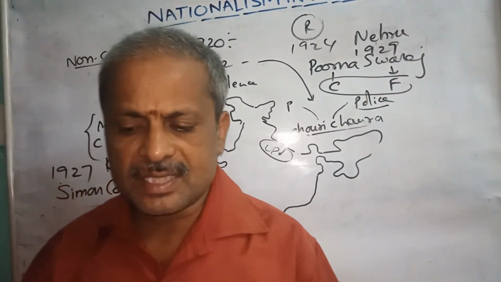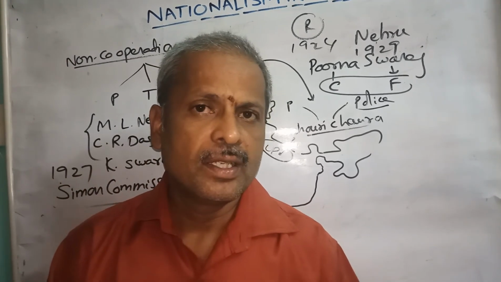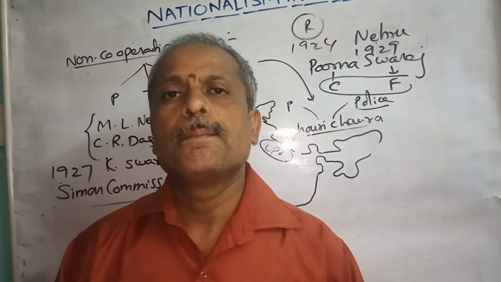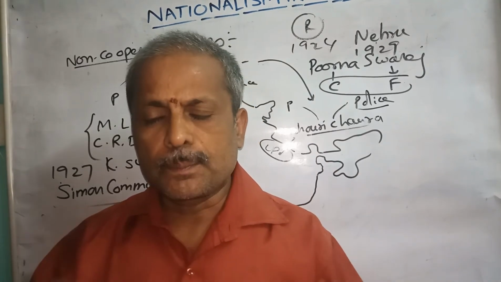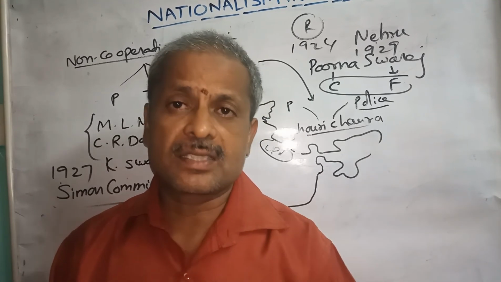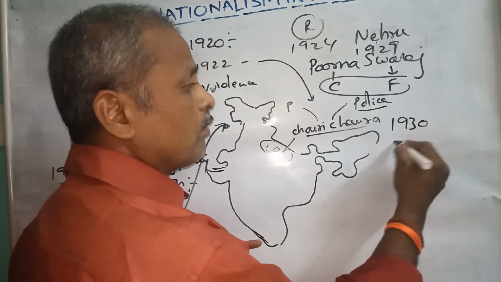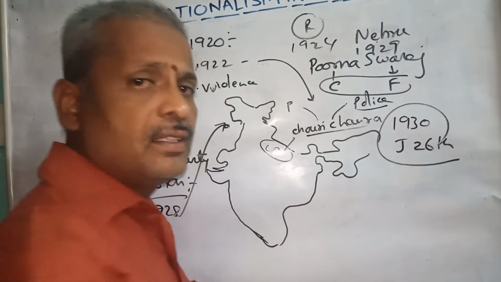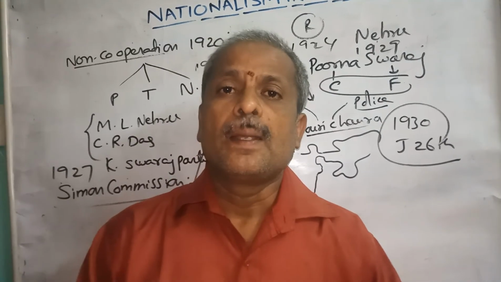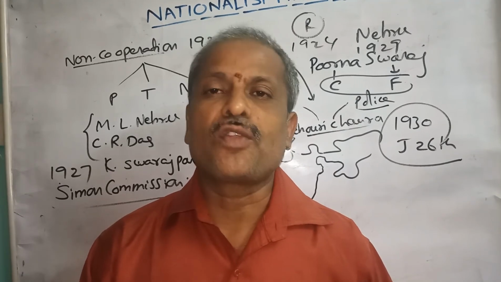So some part of the Indians decided that instead of waiting for the British to give freedom to India, we ourselves wanted to celebrate Independence Day. This Purna Swaraj declaration was made by Nehru, and Nehru and other leaders decided to celebrate Independence Day on 26th January 1930. Of course, it was not possible for them. And after this incident, the British wanted to conduct 3 round table conferences.